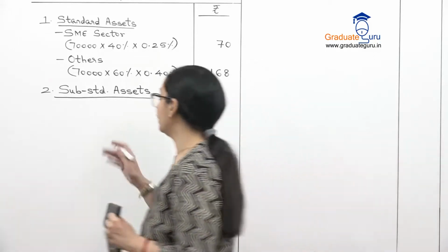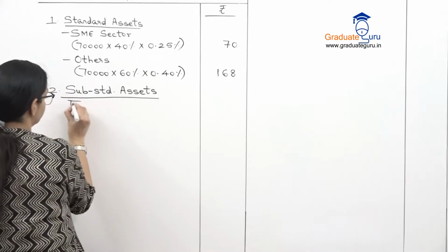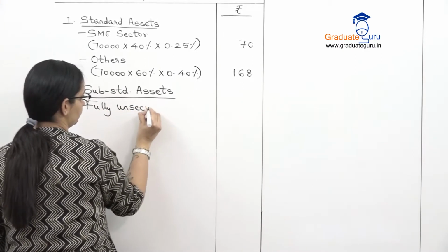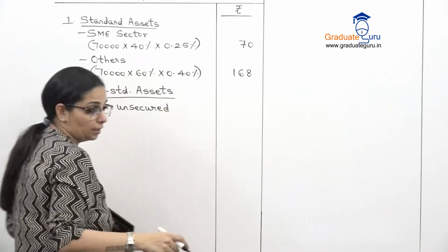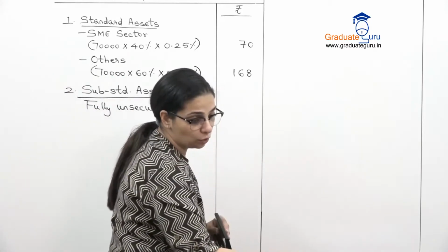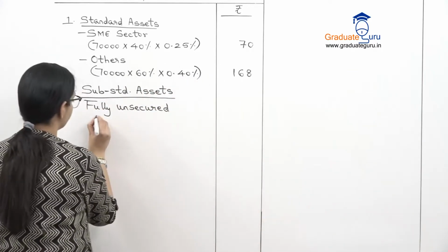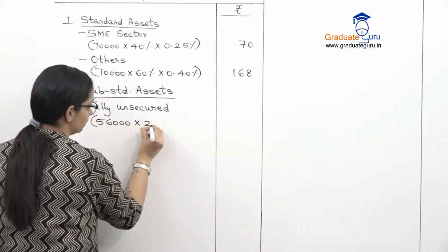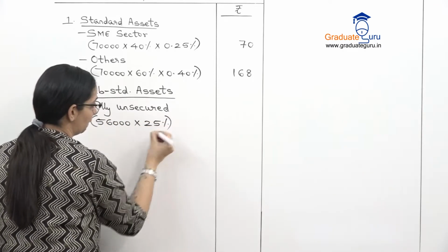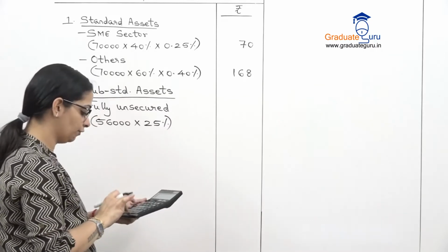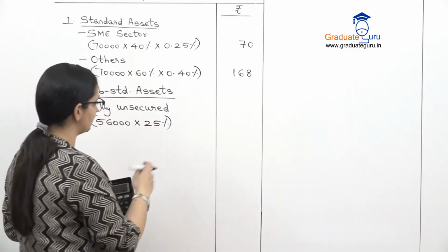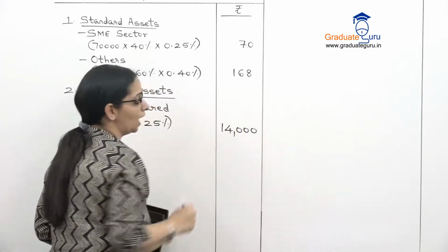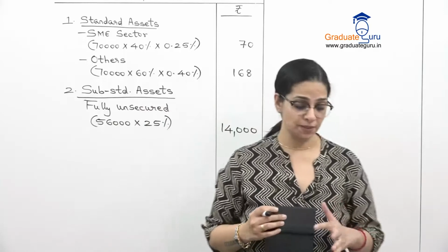So here I'll write down fully unsecured. The amount given to us for the fully unsecured substandard asset is 56,000, and as I said, the rate is 25%. So let's calculate that. 56,000 into 25%. You get 14,000 as your provision on substandard.